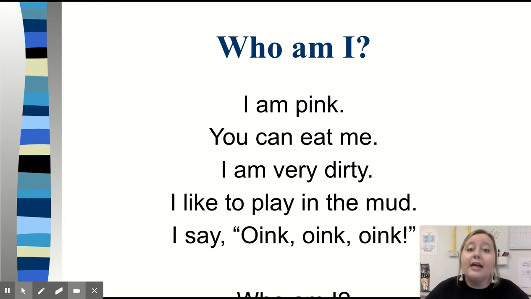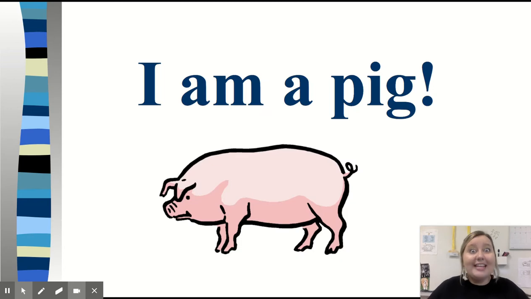We have to make our guess based on what we've read. So we use our clues to predict what this is. I'm not going to guess fish because I know that a fish doesn't really play in the mud and they don't say oink, oink, oink. So I would not guess fish. I would probably guess a pig because I know that a pig makes the noise oink, oink, oink, and a pig is pink.